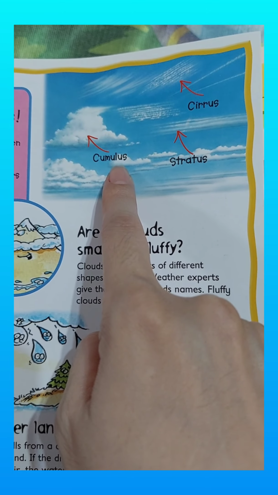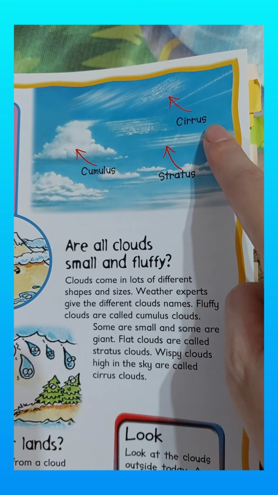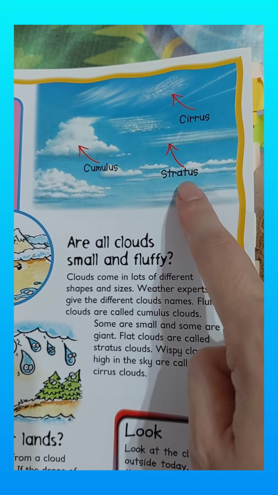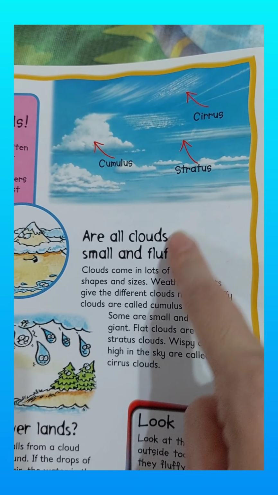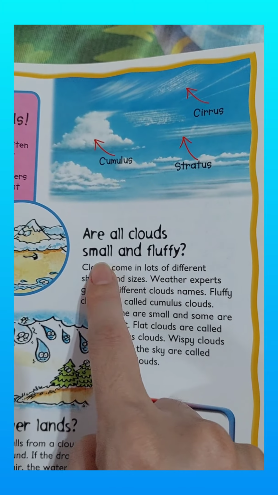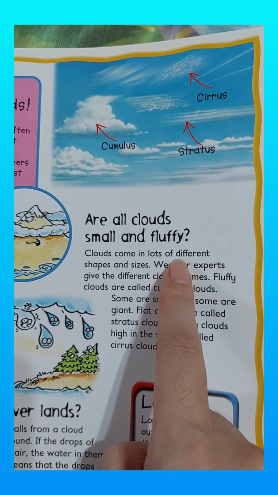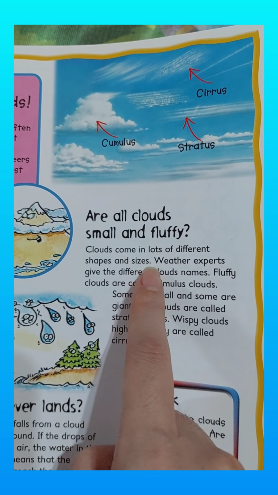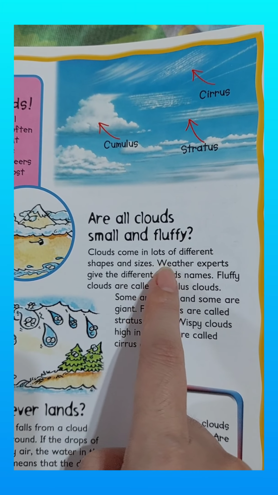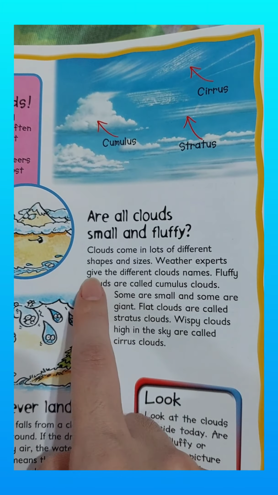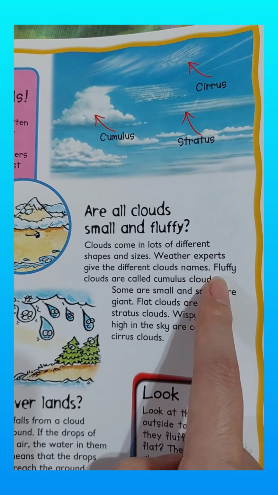It's cumulus. It's cirrus. It's stratus. Are all clouds small and furry? Clouds come in lots of different shapes and sizes. Weather experts have given the different clouds names.